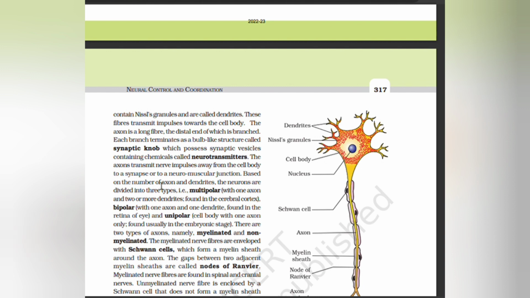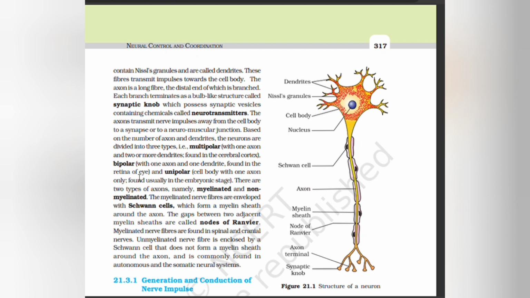Based on the number of axons and dendrites, the neurons are divided into three types. Multipolar, with one axon and two or more dendrites, found in the cerebral cortex. Bipolar, with one axon and one dendrite, found in the retina of the eye. Unipolar, cell body with one axon only, found usually in the embryonic stage.